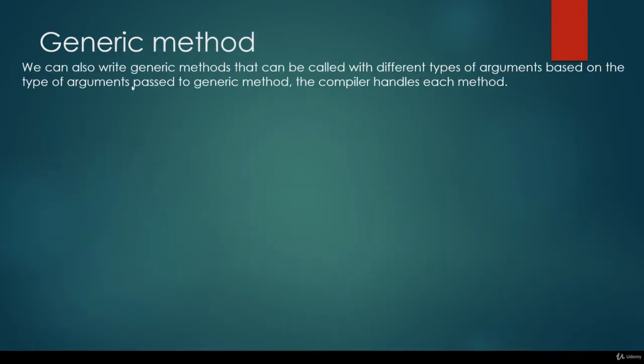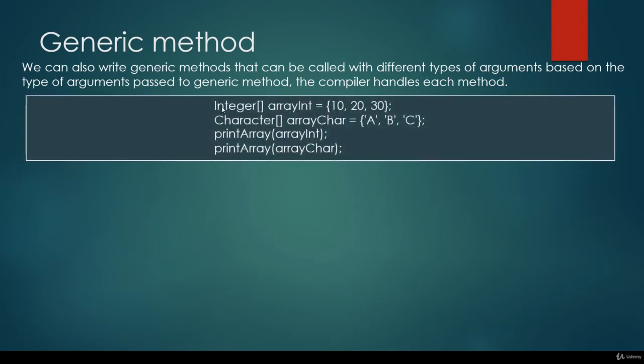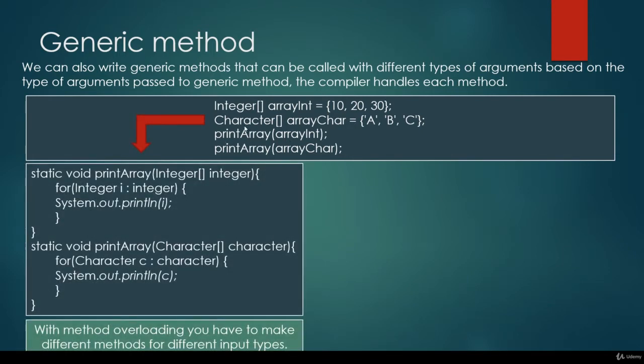What about generic methods? We can also write generic methods that can be called with different types of arguments based on the type of arguments passed to the generic method. The compiler handles each method. So for example, we have a one-dimensional array of integers, we have a one-dimensional array of characters, then we can create two print array methods. The first method will get a one-dimensional array of integers.